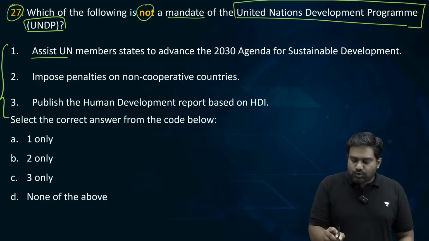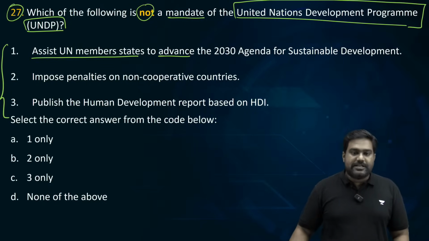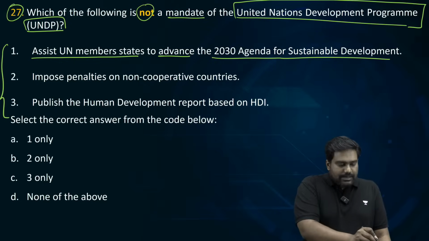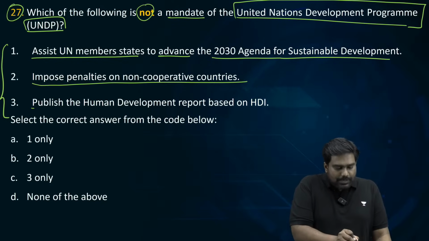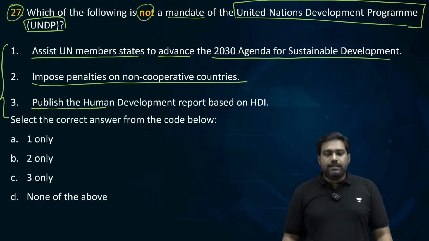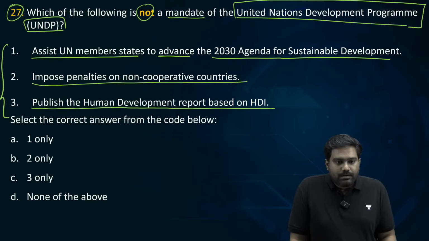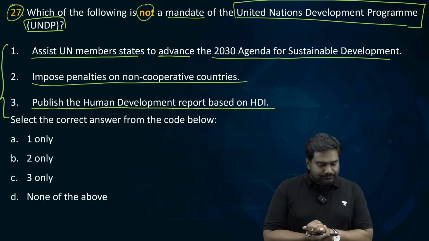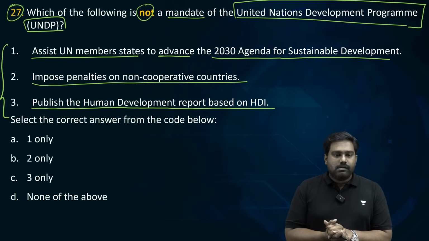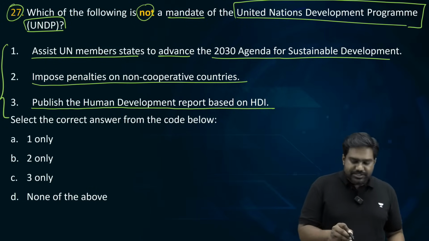Assist UN member states to advance the 2030 Agenda for Sustainable Development. Impose penalties on non-cooperative countries. Publish the Human Development Report based on HDI. What's the right answer? You need to identify which of them is not a mandate of UN Development Program. 60% are saying B. Okay, let's check the statements.